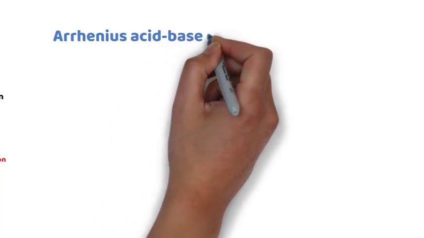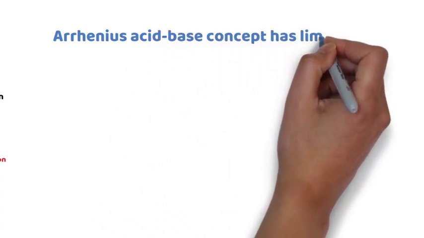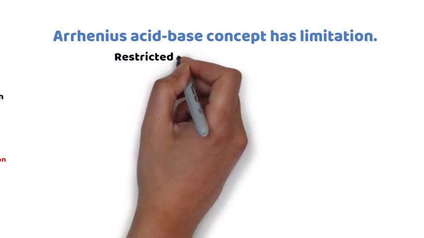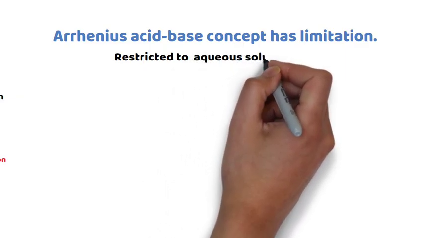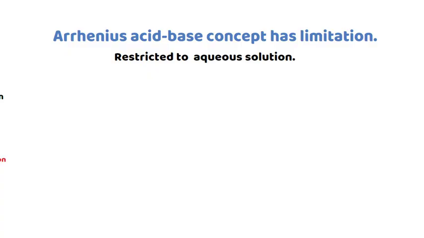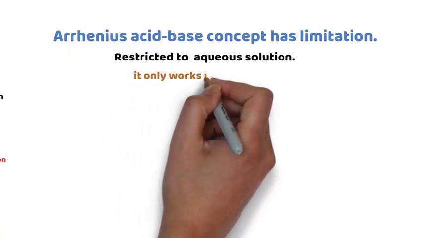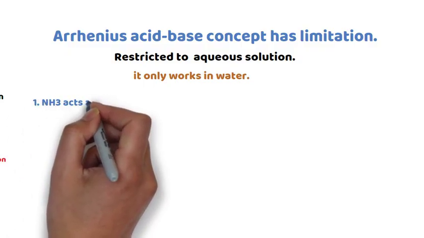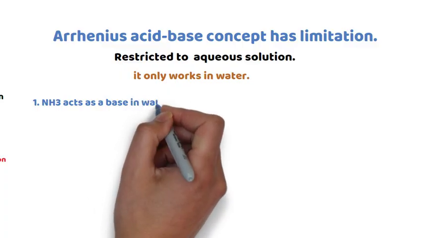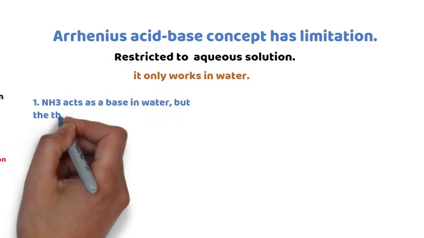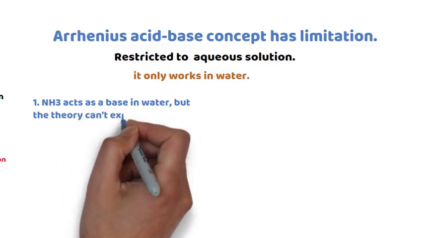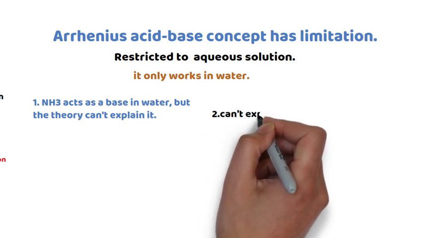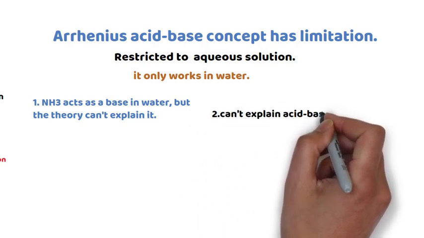The Arrhenius acid and base concept has its own limitations. The first one: the Arrhenius acid-base concept is limited or restricted to aqueous solutions. It only works in water. Without water, it doesn't work. For example, ammonia acts as a base in water, but Arrhenius couldn't explain why ammonia acts as a base in water. The second one, it cannot explain acid-base